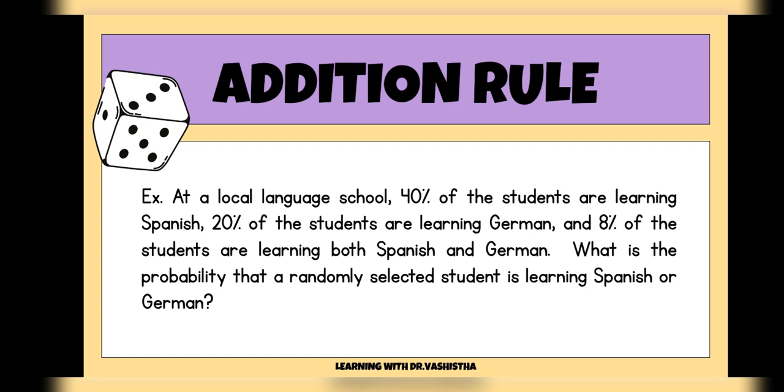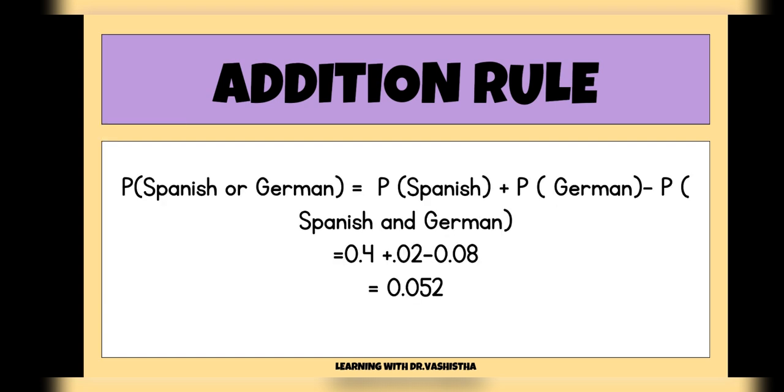So we can clearly see that probability of event A, which is an independent event, is 40%, whereas of B it's 20. And the intersection of A and B is 8%, and we can simply put them in the formula and calculate. So as you can see, it's been done for you. The result is 0.052. So it is basically the probability of a student learning either Spanish or German. This is how it's been done using the addition rule.